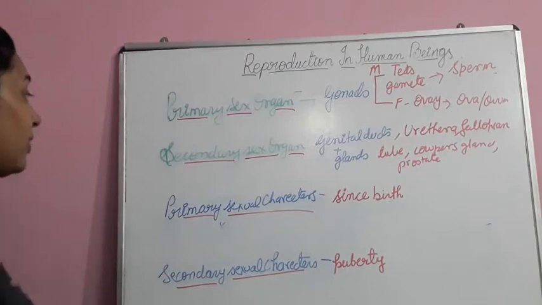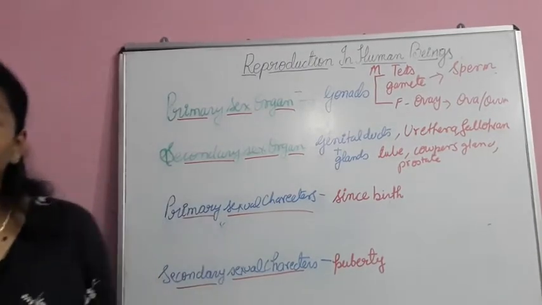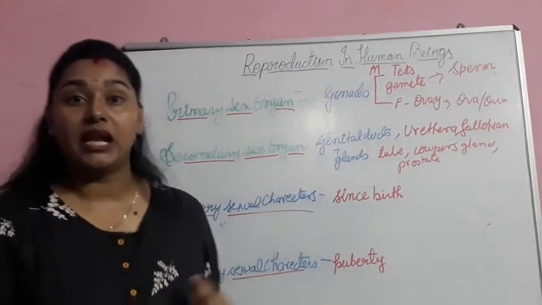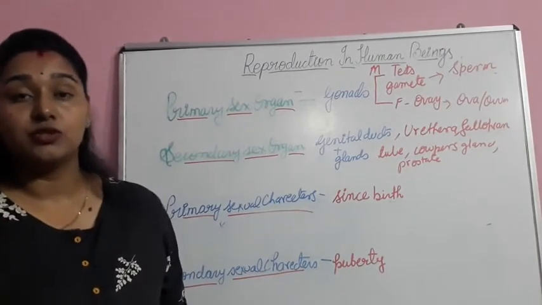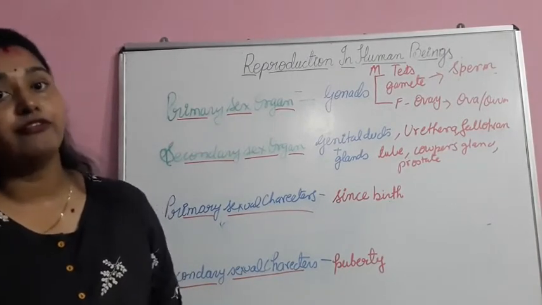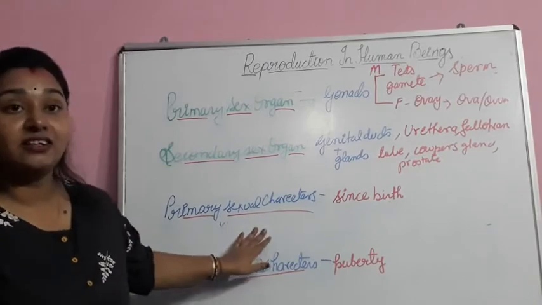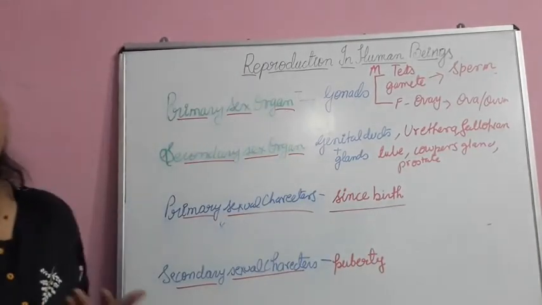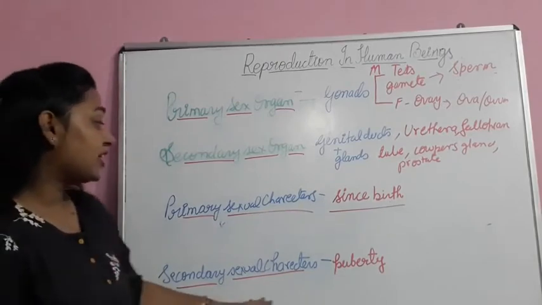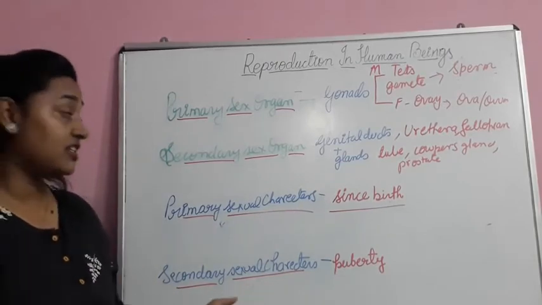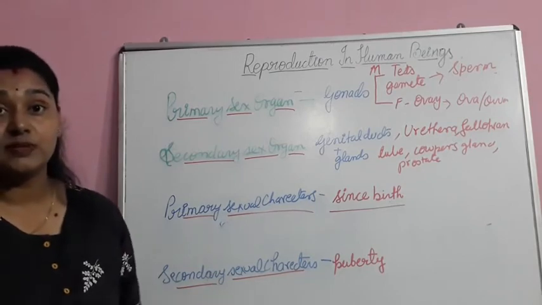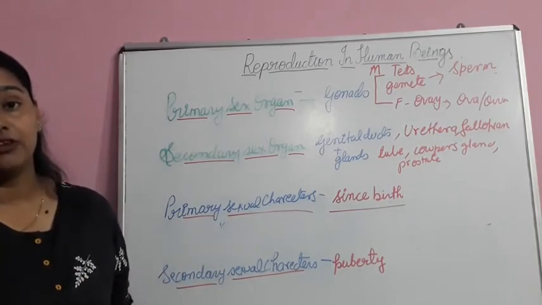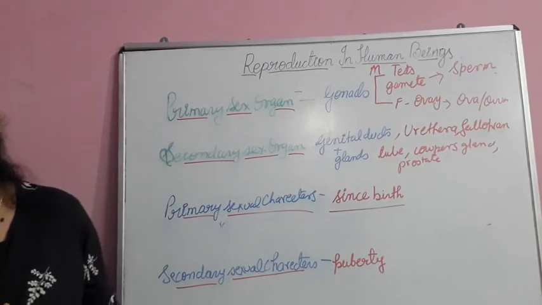Next we have the primary sexual characters. Primary sexual characters are those by which, since birth, you can identify and distinguish between male and female. In humans you can easily distinguish between a male and a female, and that kind of sexual character is called the primary sexual character, seen since birth. The secondary sexual characters in human male and female appear at the age of puberty.